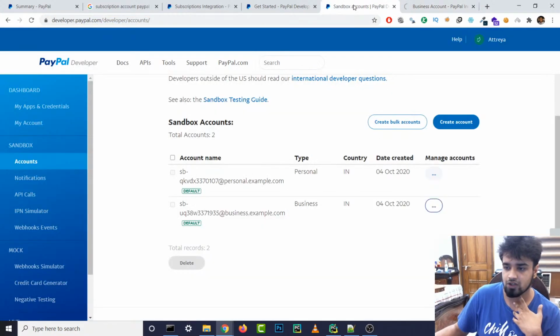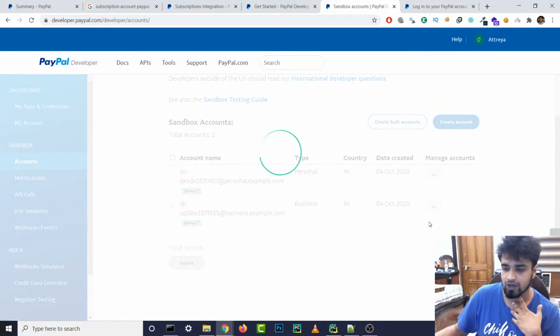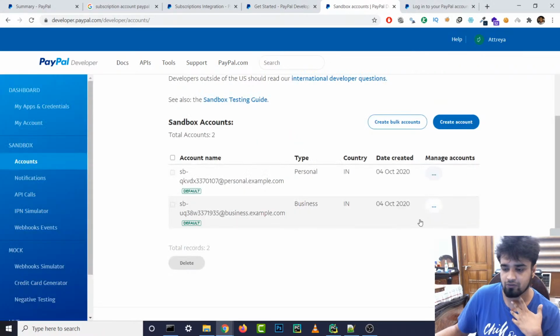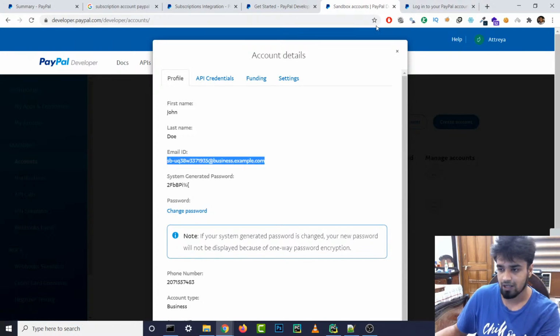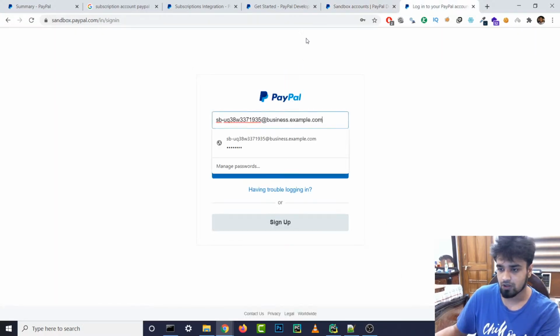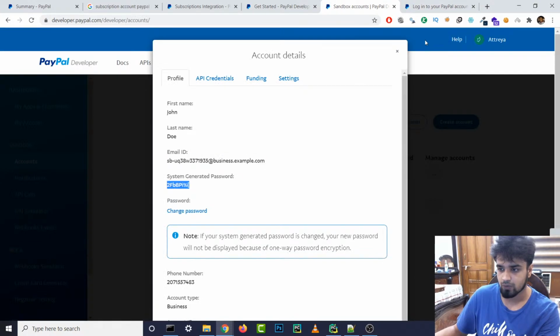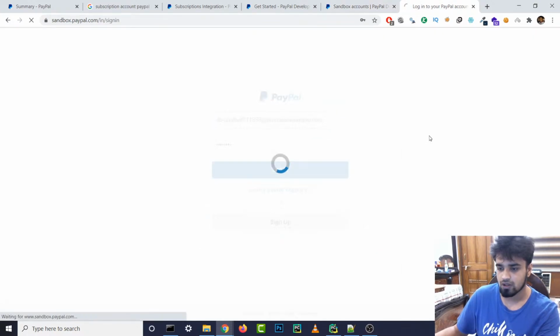So now we can log in using our fake business email. Let's go and view and edit it, and from there we should be able to create a plan and a product and everything. So let's copy this email ID and paste it over here, and let's do the same thing with this one. Paste it over here, click on login.